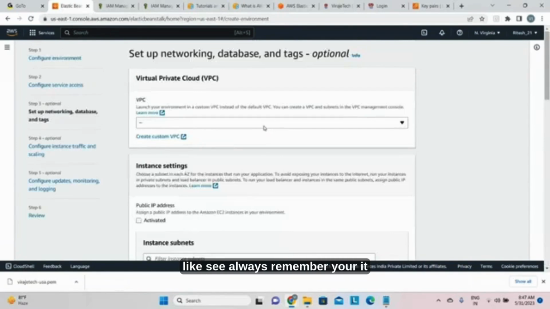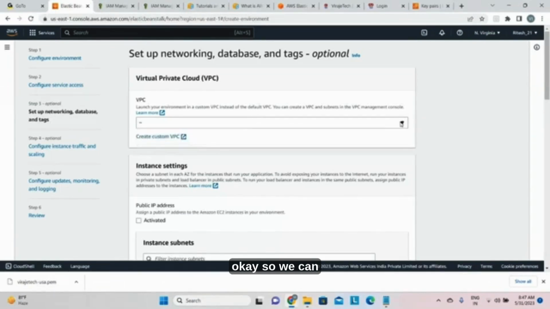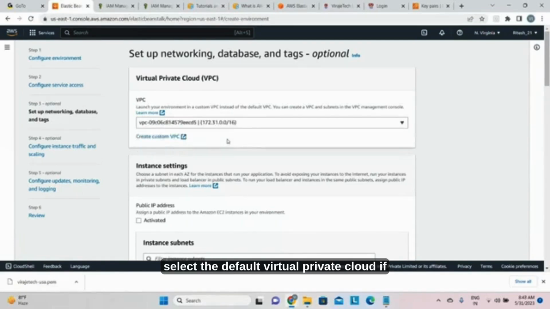Here, always remember, it should be under some environment. It should be under some networking. Okay, so we can select the default virtual private cloud. If you are working on a project, give the project-related virtual private cloud. Don't use the default virtual private cloud.